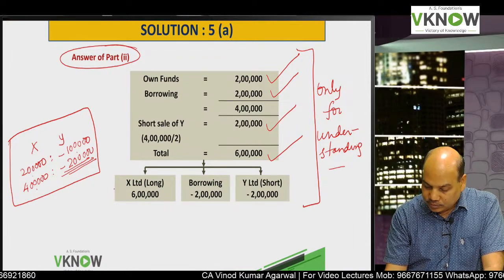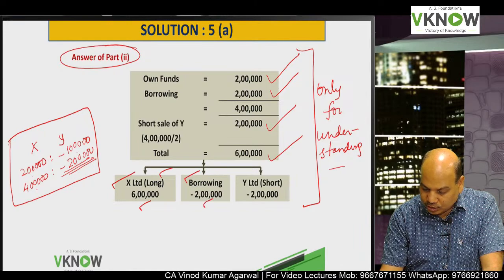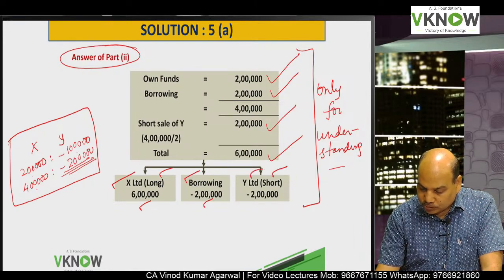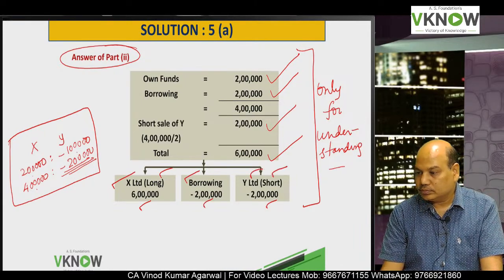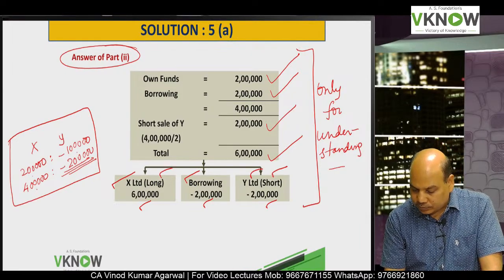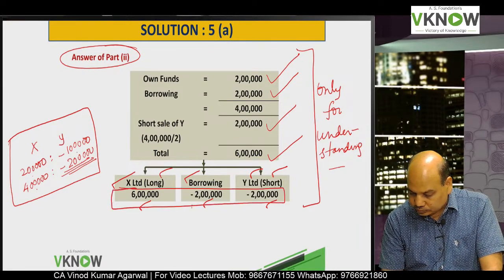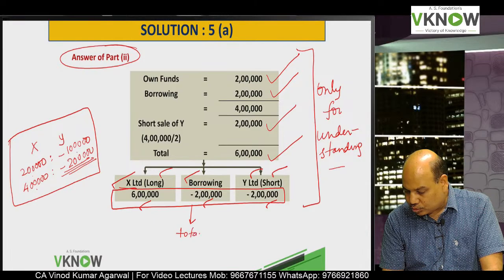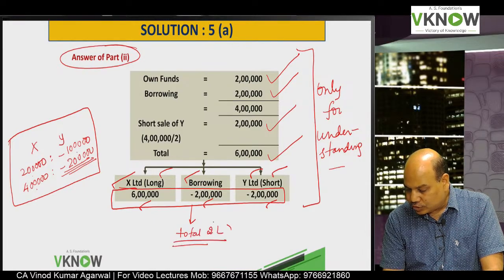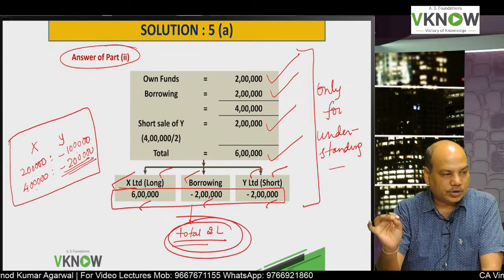Okay. So we have investment in X Limited 6 lakh, long position, borrowing 2 lakh, and Y Limited short position 2 lakh. This is our portfolio. Now we have to assign weights. If you take the total of these three, the total comes to 2 lakh. So this 2 lakh I will keep in the denominator for the purpose of weights.